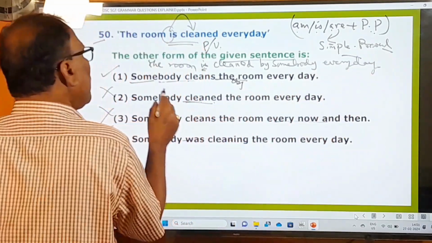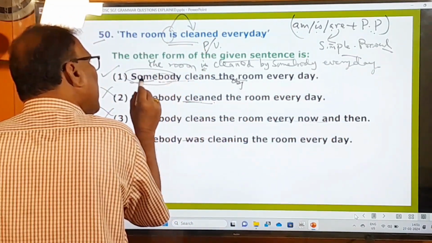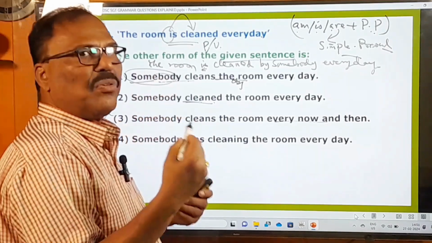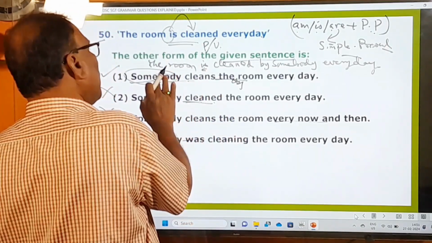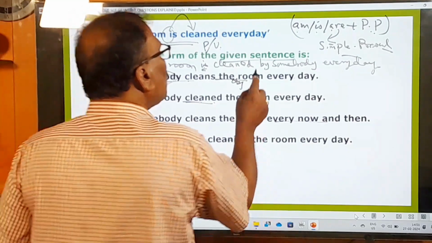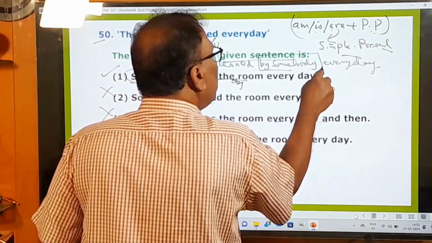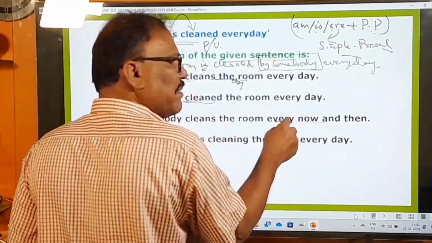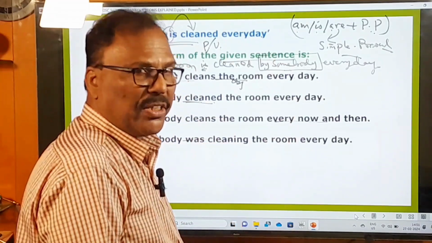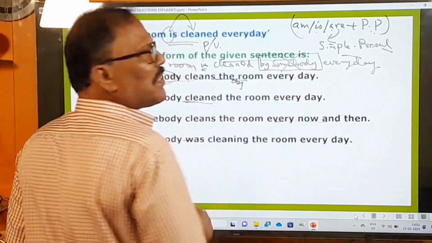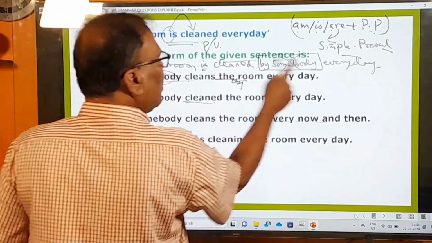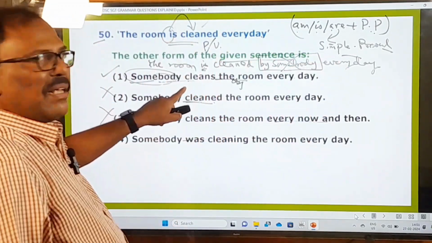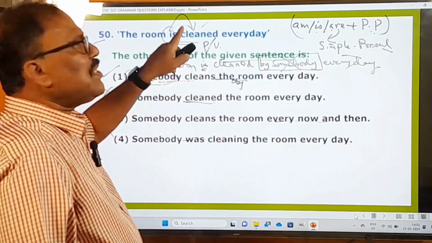But here, since you don't know who cleaned that room, somebody means you don't know that agent. When the person is unknown, you should not express that subject by the preposition by. You must drop it. And that's why the room is cleaned every day. That has become so. In the active voice, it's okay. But in the passive voice, it's not okay.